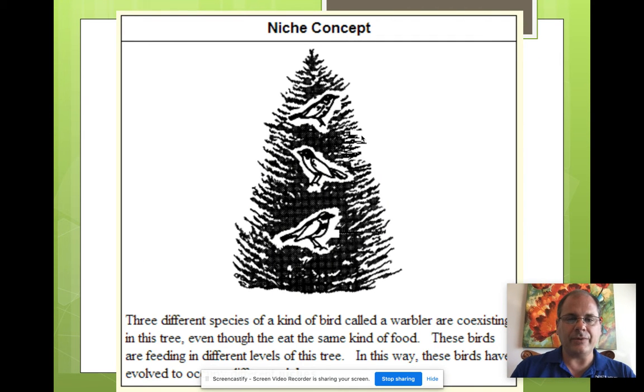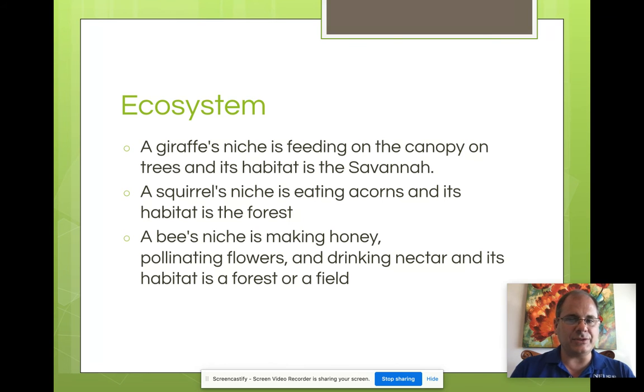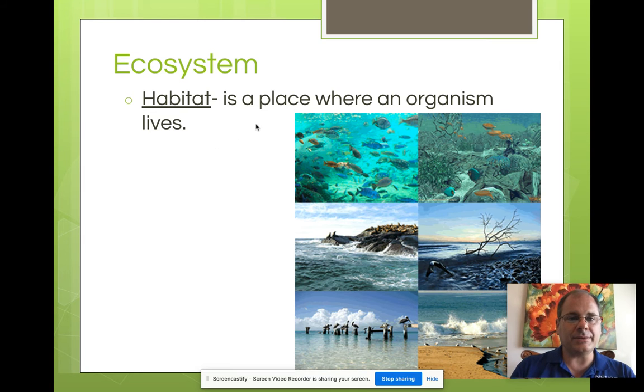For example, here are three birds living in different places in the tree. This bird eats things low to the ground. This bird eats things middle way through the forest, and this bird eats things high in the forest. This is their niche. This is their job. So a giraffe's niche is to feed on the canopy at the top of the trees. A squirrel's niche is to eat the acorns, and a bee's niche is to make honey and pollinate flowers, and so forth.